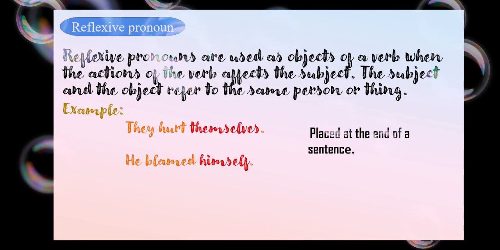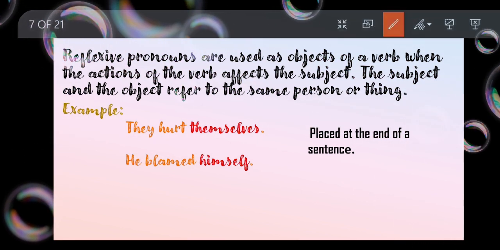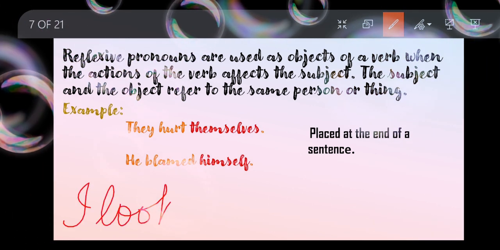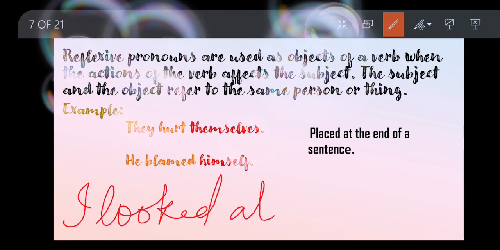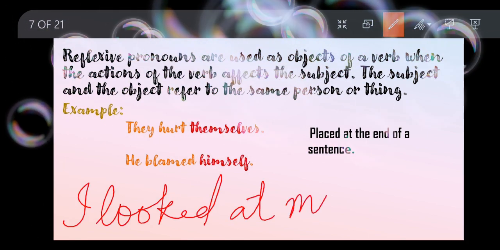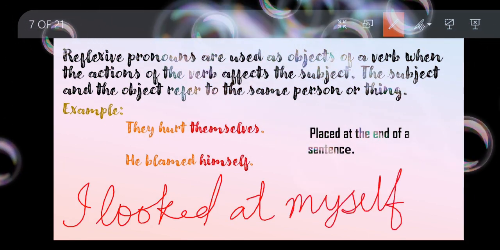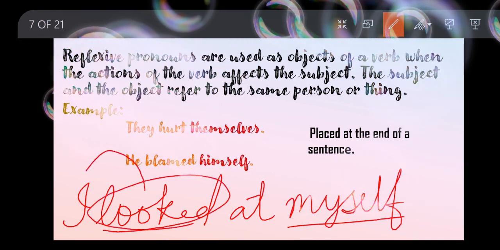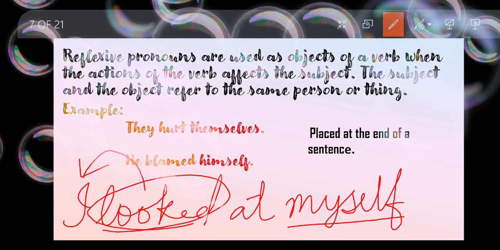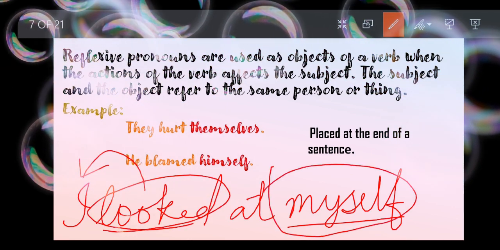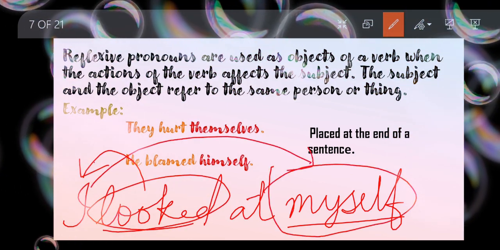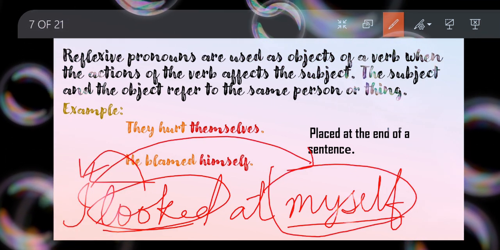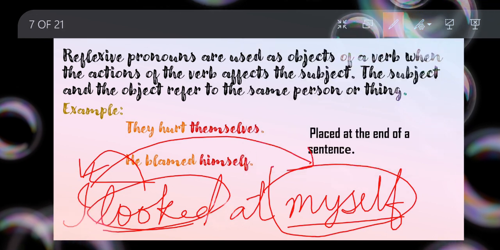Okay, one more example I should give. It would be good for you to understand. Like, I looked at myself. So here my verb is looked, it is affecting whom? I. So this is a reflexive pronoun. So my subject and my object refer to me only. So that is why this is a reflexive pronoun.